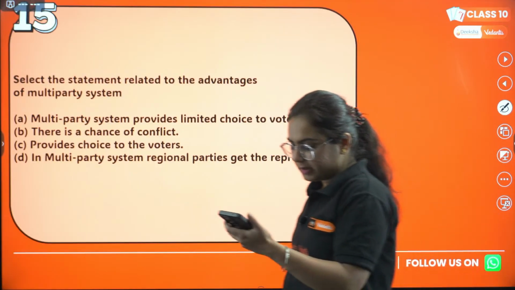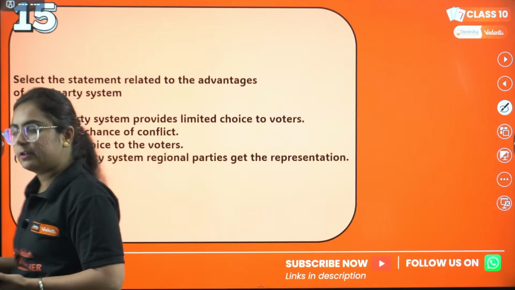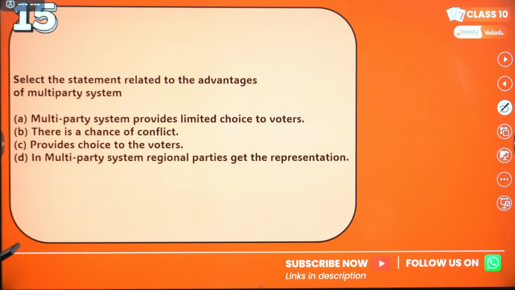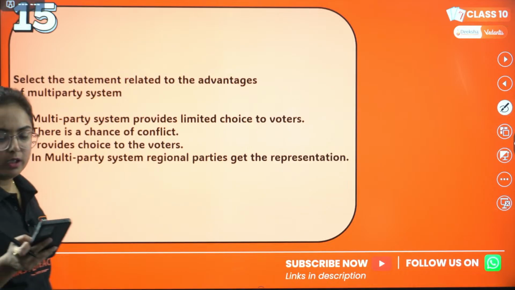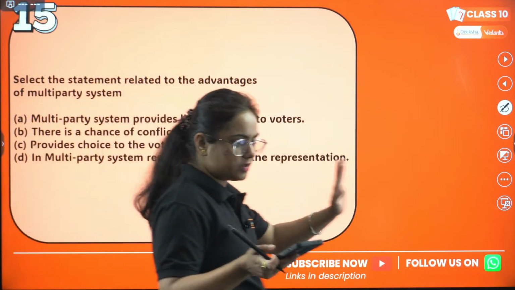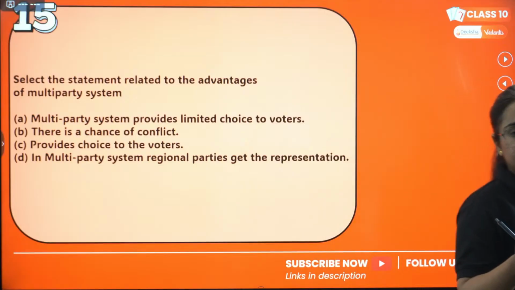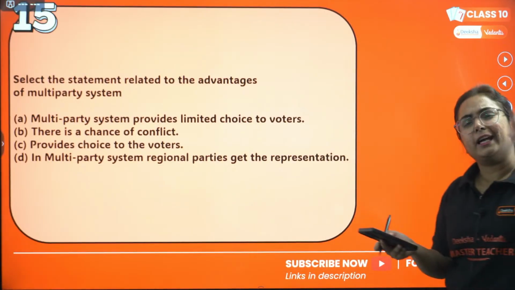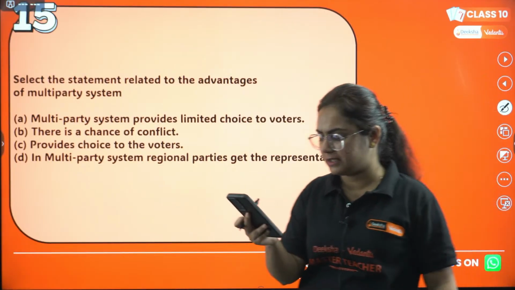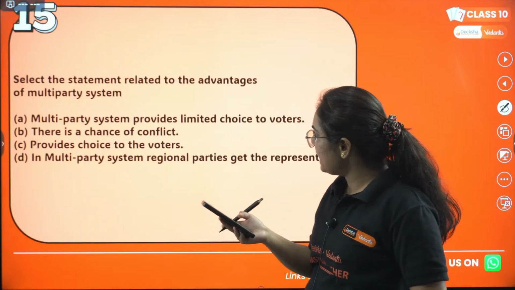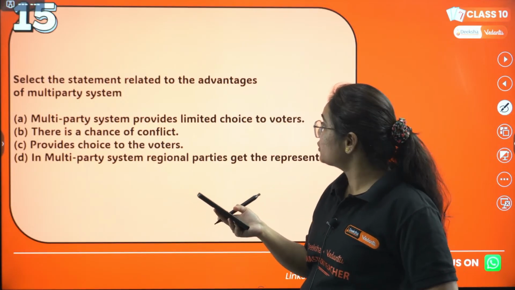Okay, Adit is thinking that A can be correct. Think about it more. You're not correct, to be honest, Adit, with this answer. Think about it. Choose a second option. I'm giving you one more chance. Rohit is answering C because it provides choice to the voters.